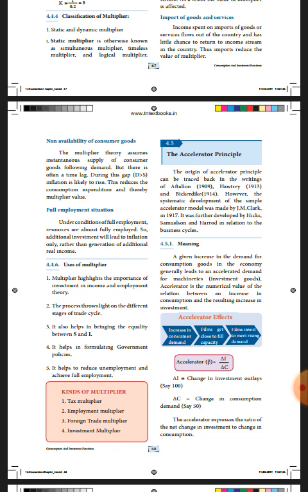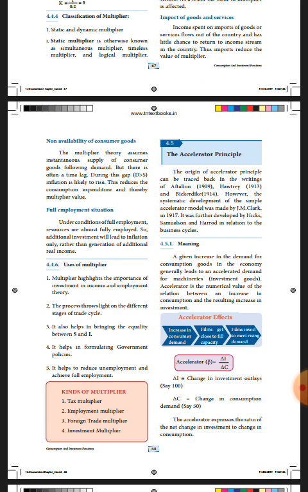Third, it helps to bring the equality between saving and investment. Fourth use is, it helps to formulate government policies. Then the last use is, it will be very helpful to reduce the unemployment problem and to achieve full employment. These are all the uses of multiplier.